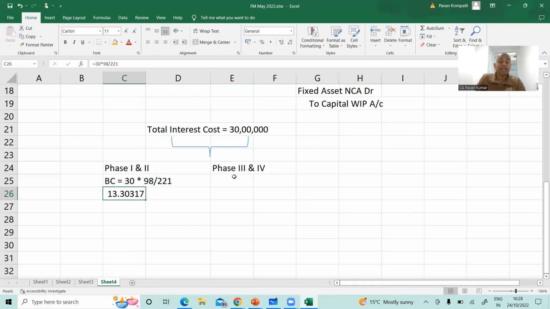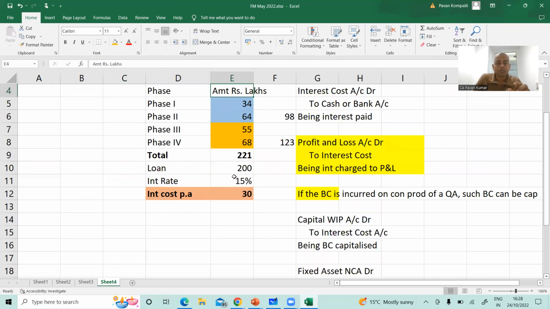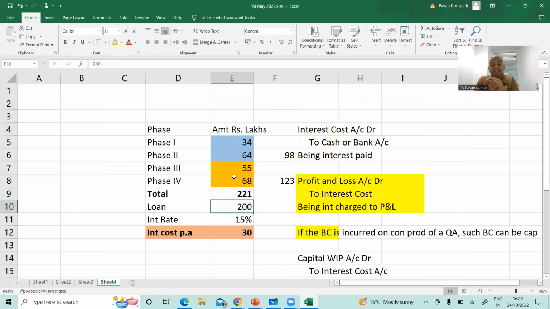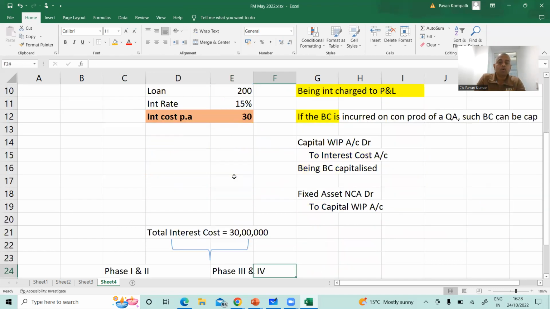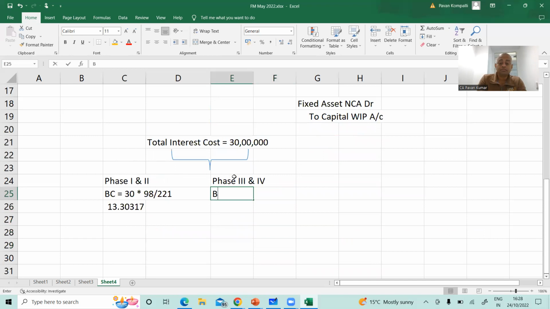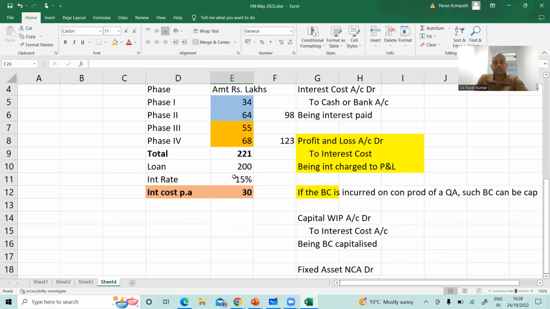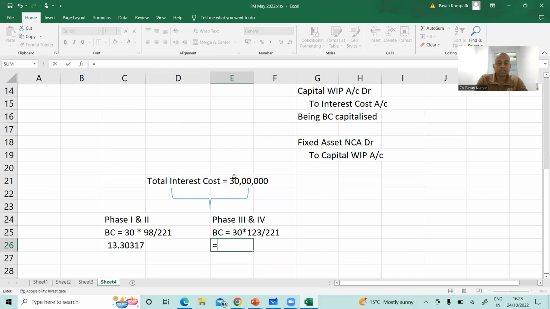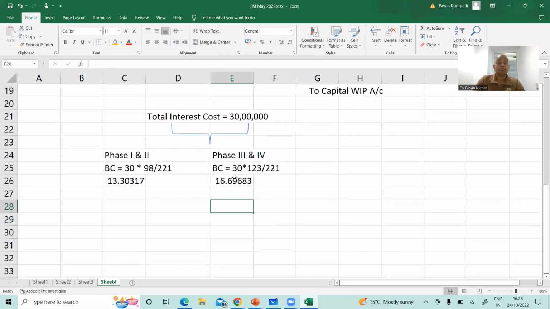Correct. Similarly, for phases 3 and 4, the proportion is 123 upon 221. Borrowing cost is equal to 30 into 123 divided by 221. Simple, we are taking proportion. So this is 16.69. But hold on, this 13.30 is for the full year.